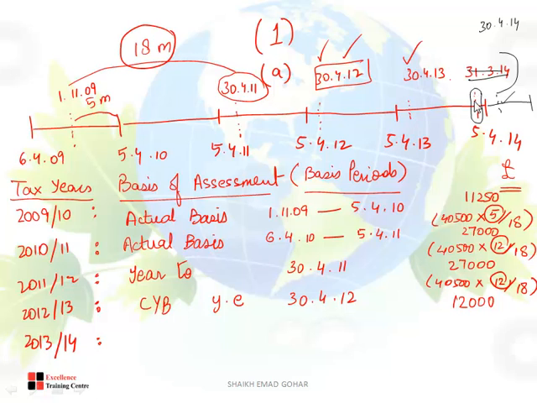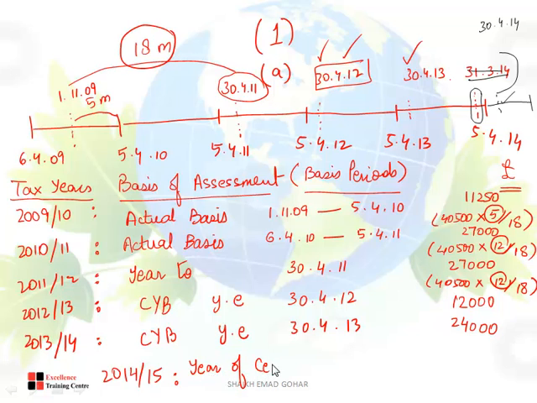If this figure is not here, so I will tax according to current year basis or not? In this year as well, current year basis, year ended 30th of April 2013. Because in this year only, this year is falling. How much? The amount of 30th April 2013, 24,000 will be taxed in 2013/14 according to current year basis. Because now the closing date is moving into the next tax year. What is the next tax year? 2014/15. This will be called year of cessation.